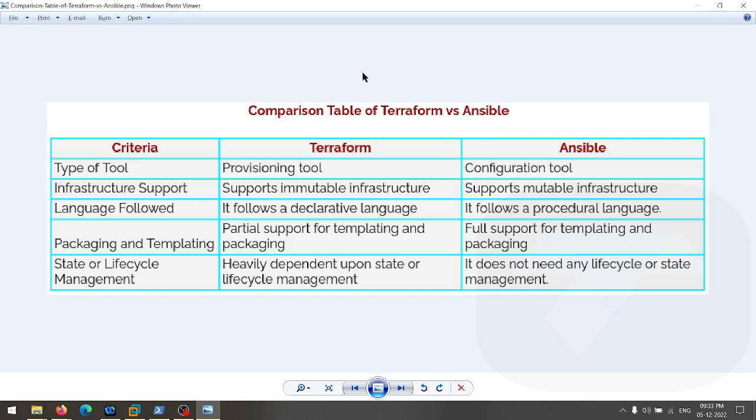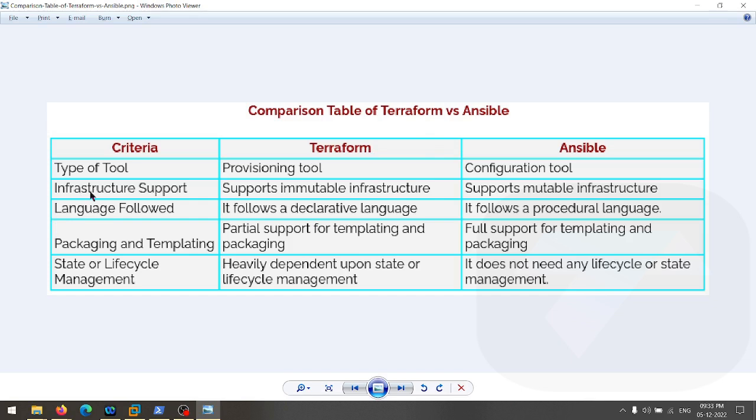Sometimes you will be using CloudFormation in place of Terraform. You can compare Terraform and CloudFormation. Both are similar kinds of things. Both are for infrastructure provisioning. But here we are taking the flexible tool, Terraform. So you can compare Terraform and Ansible as well.